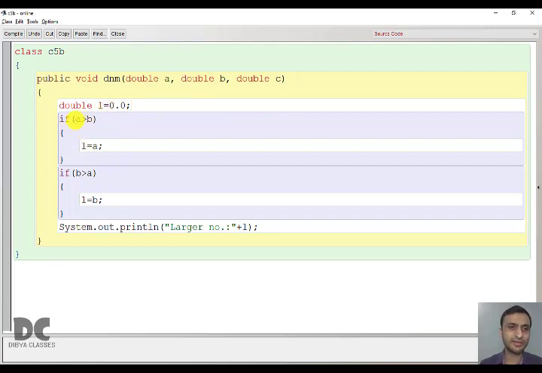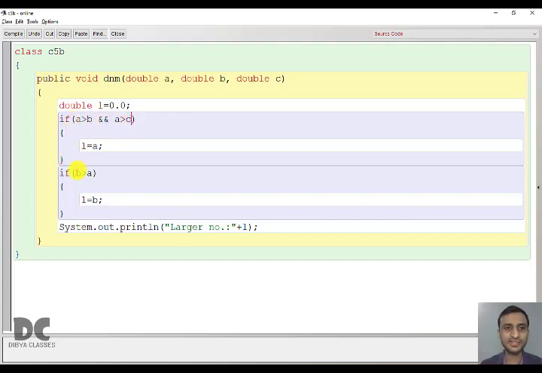So here we'll check if A is greater than B, then it is the largest. No, C is also there. So here we are going to add: if A is also bigger than C, means it has to be bigger than B and has to be bigger than C. If both are true, in AND what happens? When both are true, then only the expression will be true. This is a logical expression.